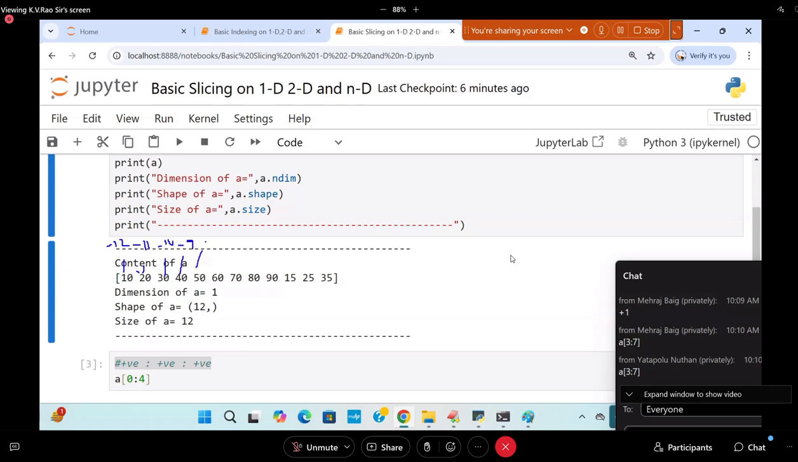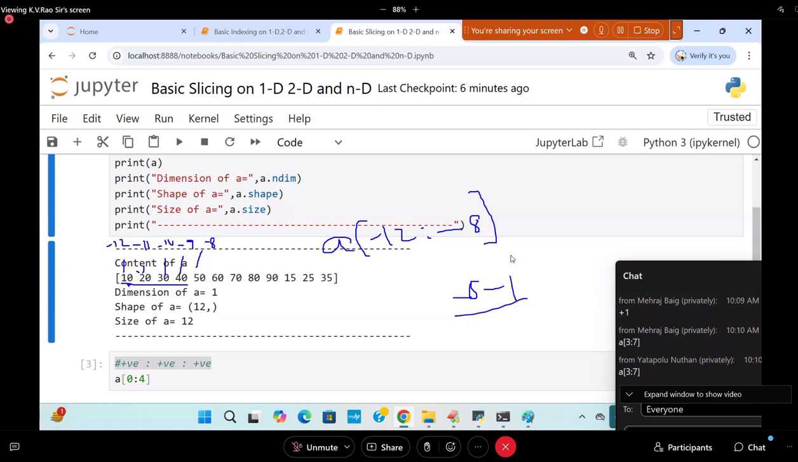Minus 11, minus 10, minus 9. This is called what? Minus 8. What is the formula? A of what? Minus 12 colon minus 8. What is the formula I said? Begin to end minus 1. Minus 8 minus 1, how much? Minus 9. Output is like this.